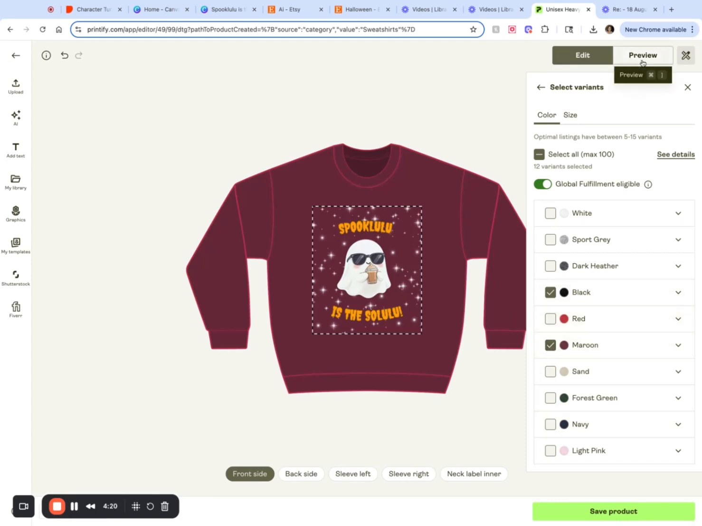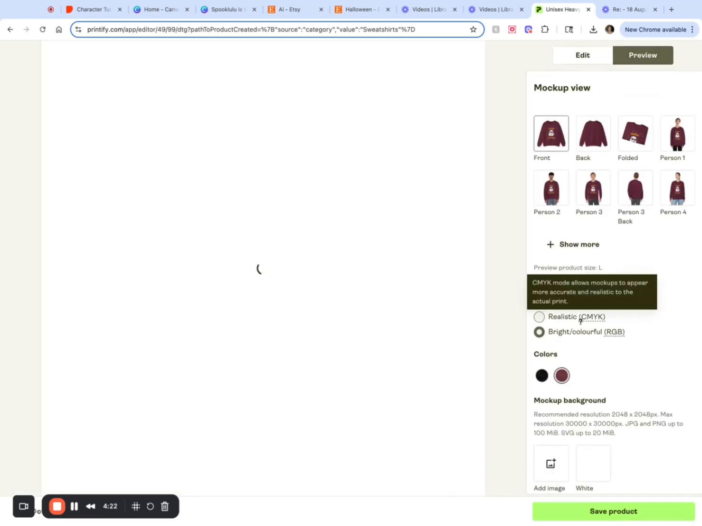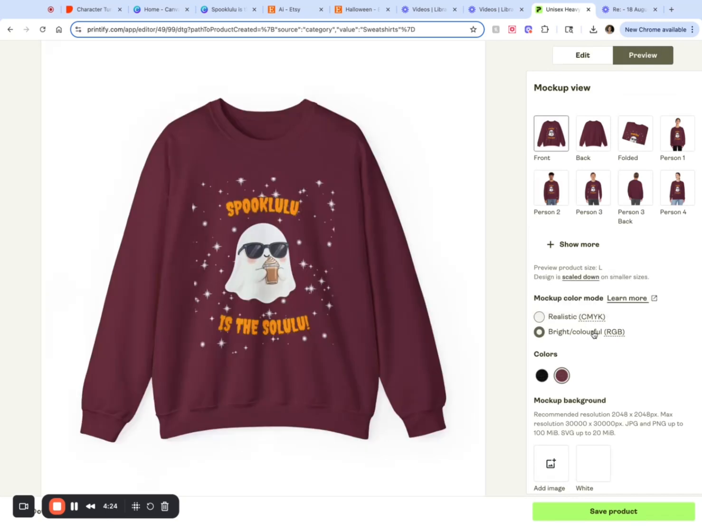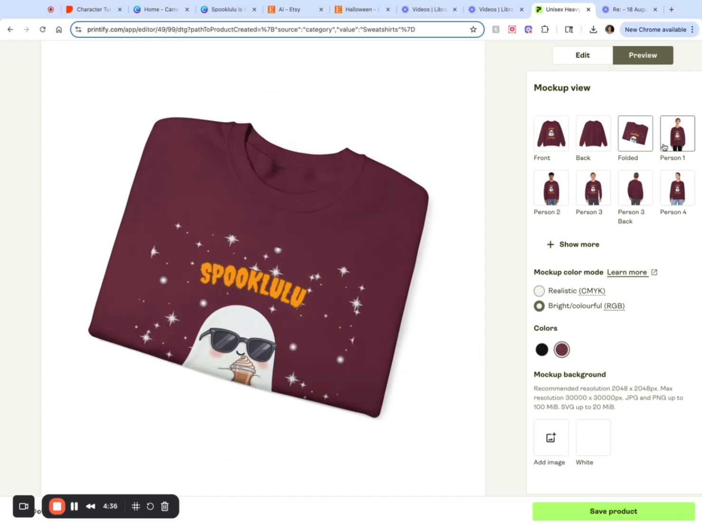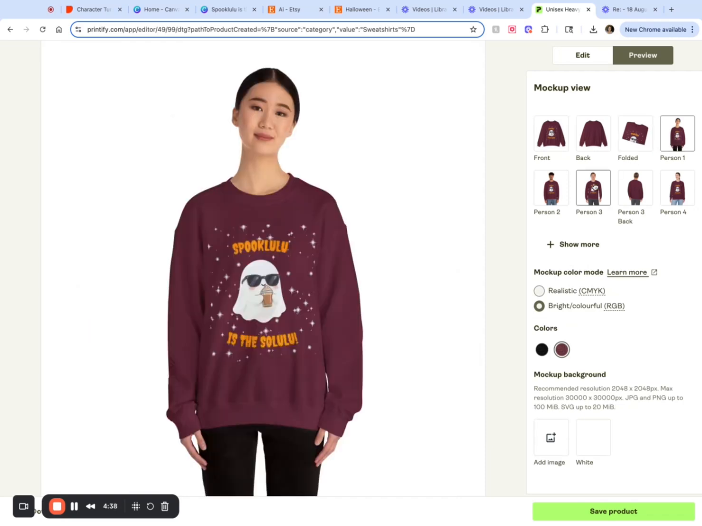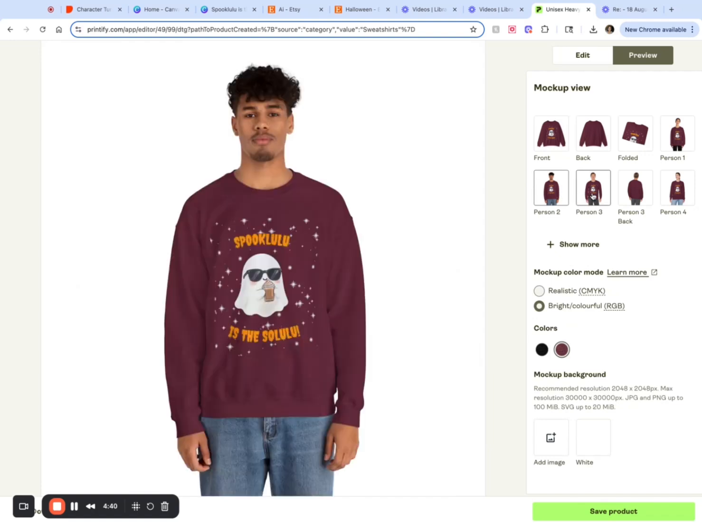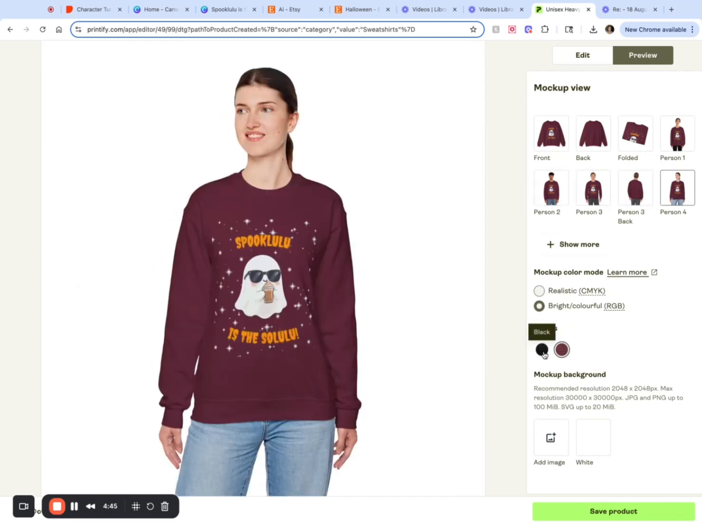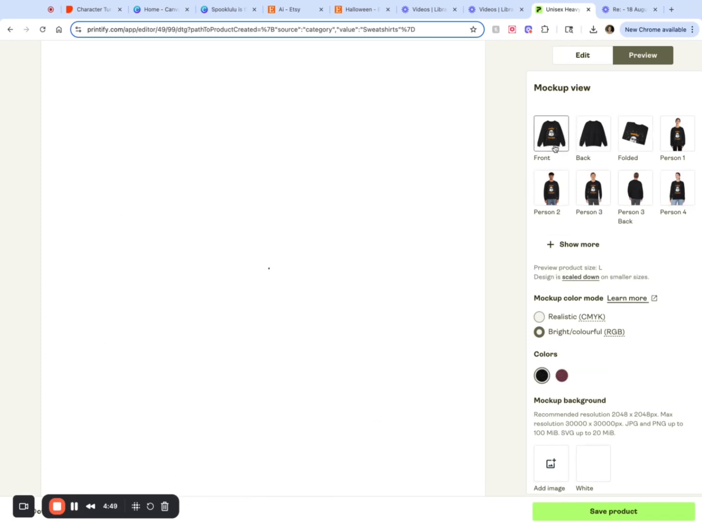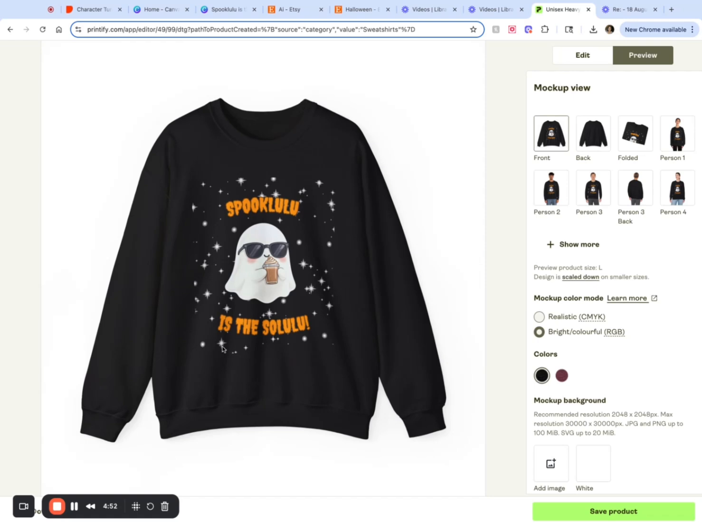And then I'm going to preview what the shirt will look like. Oh, that is too cute. Spooklulu is the Solulu. That is cute. And look at all these mock-ups. So you can take these mock-up pictures and put them on your site. You can see it in black. I like it. Love it. All right. Let's move on to the next step.